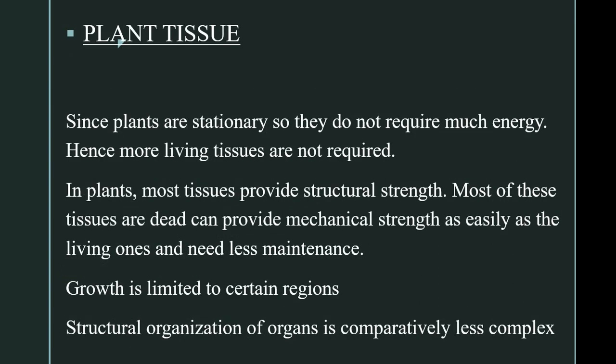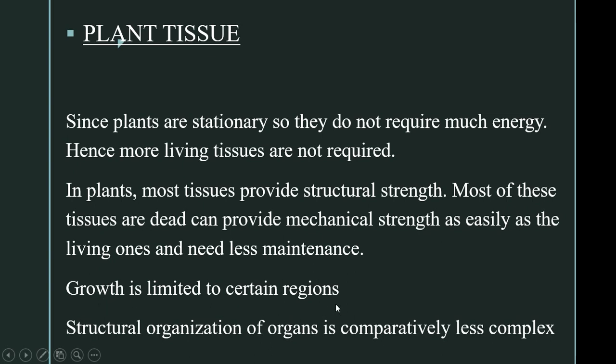Whereas in plant tissues, plants are stationary and they do not require much energy. That is, they require only a very small amount of living tissues, because the tissues in plants have to provide structural strength to the plant body. Less living tissue means they have more dead tissue, and these dead tissues provide greater mechanical strength, and thus dead tissues require very little maintenance. The third characteristic is that the growth is limited to certain regions.